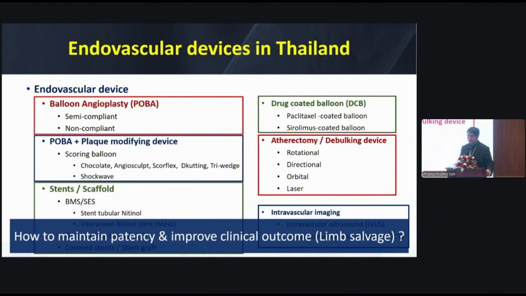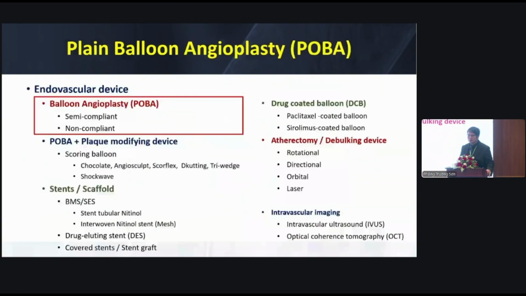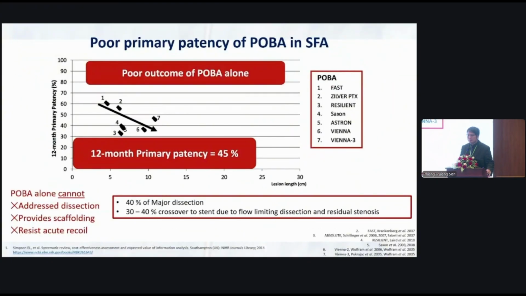The question is how to maintain the patency and improve the clinical outcome and limb salvage by endovascular treatment in Thailand. The answer is proper device selection for the right patient and the right lesion, which can improve vessel patency and the limb salvage rate. We start with POBA. As you know, POBA has poor primary patency. One-year primary patency may be only 45% because POBA alone cannot address dissection, cannot provide scaffolding, and cannot resist acute recoil.